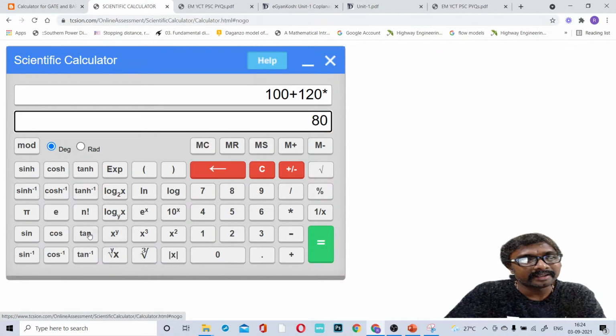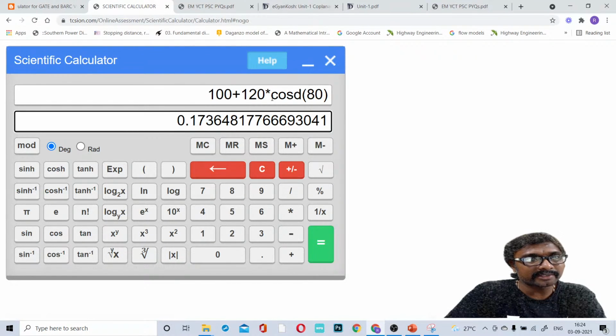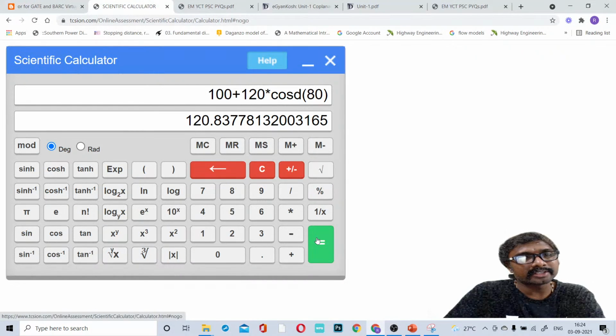So 80 we have to write first, and after that we have to write cos. 100 plus 120 into cos 80 degrees, then the equals symbol.